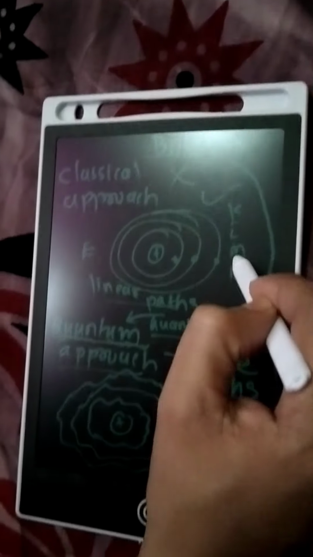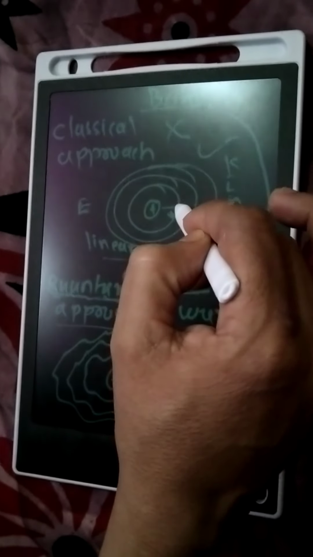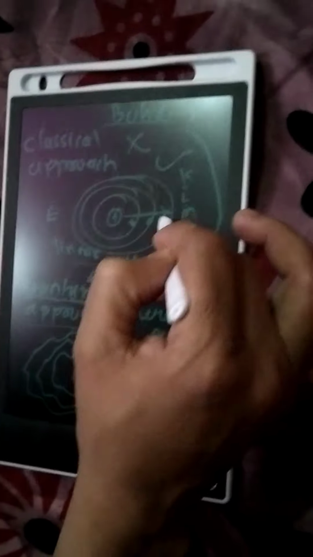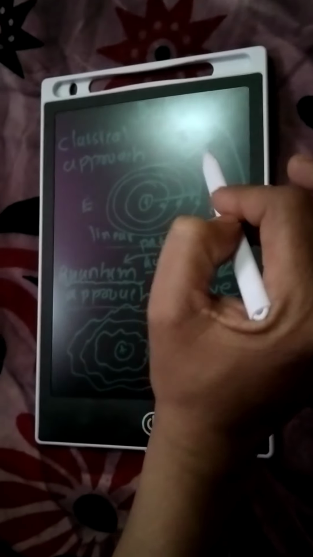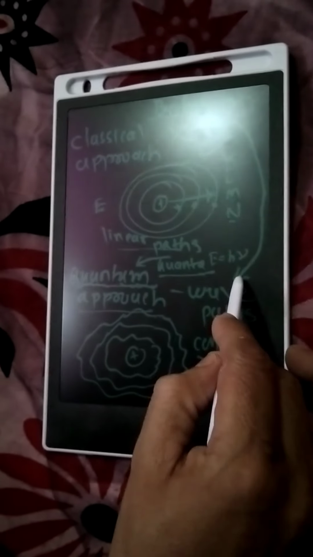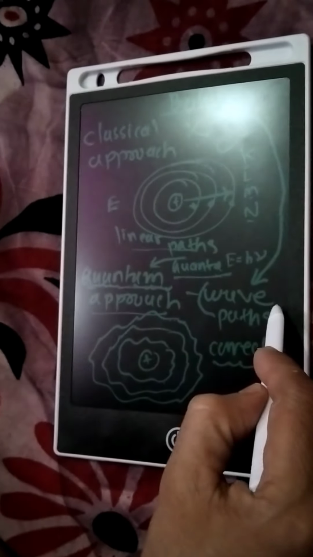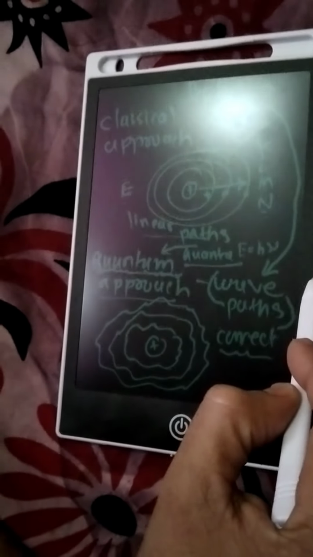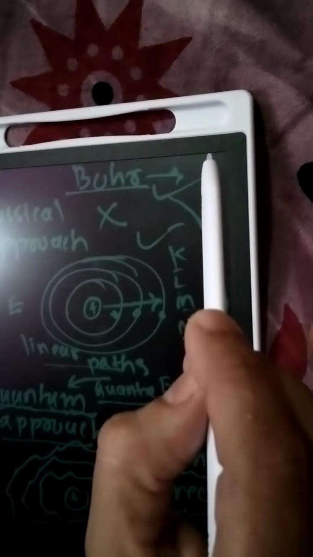Shells like K, L, M, N are quantized with energy. Energy goes on increasing from the nucleus, far away from the nucleus in the atom. But actually the atomic structure is based on the quantum approach, in which wave paths of the electron motions are explained. So this Bohr's model has limitations.